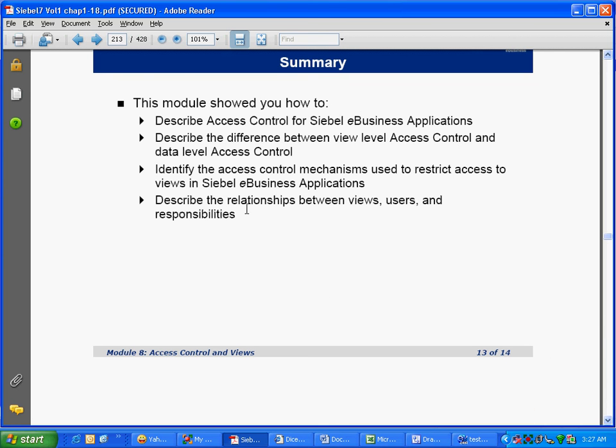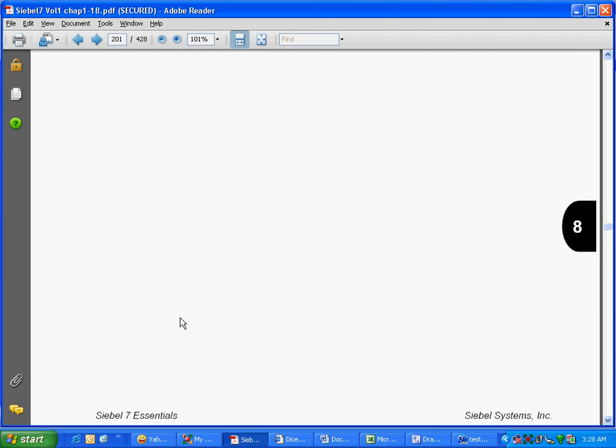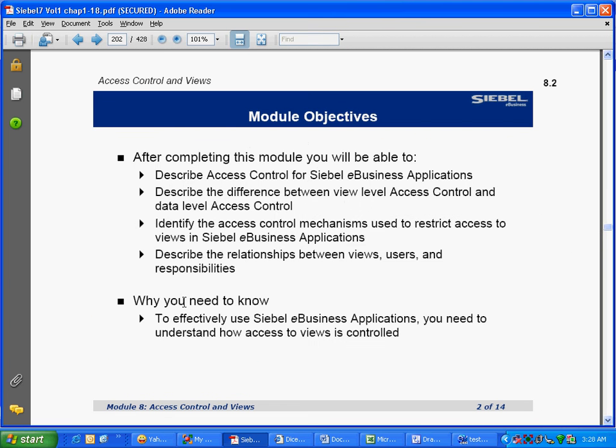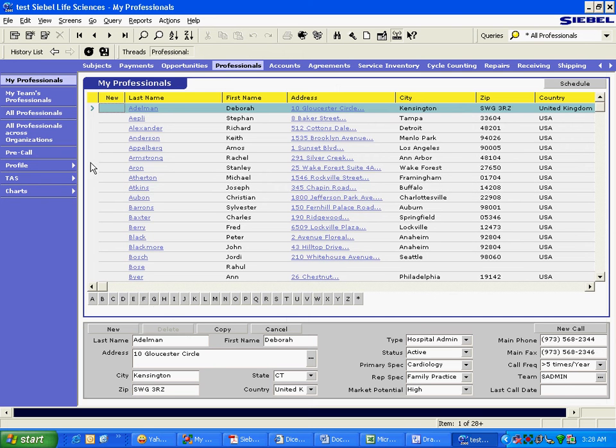Summary. Describe access control. So chapter 8 is complete. Now let's understand what is position. All that is discussed in detail in chapter 9. I'll still start from scratch and understand position, because that is related to data level access control.